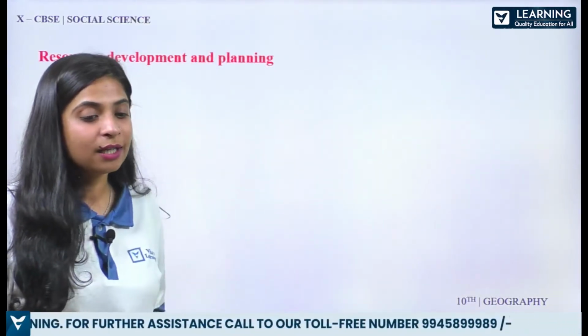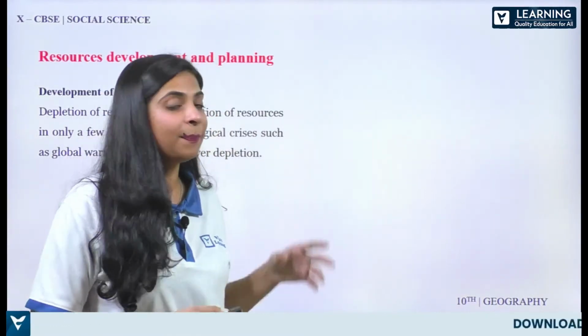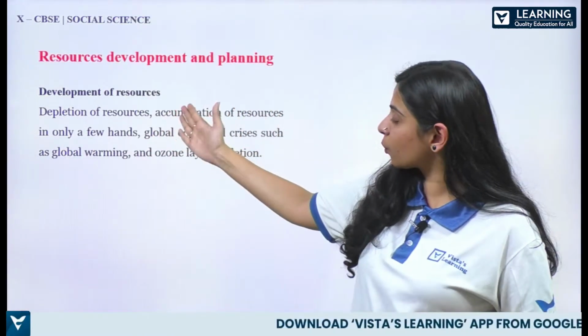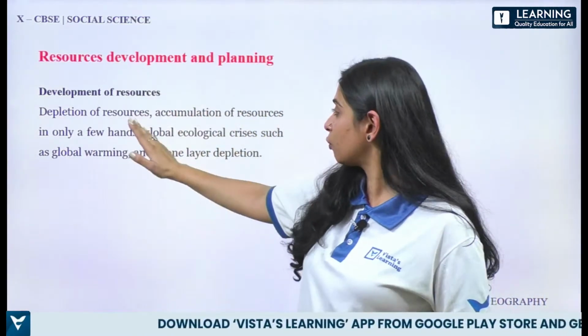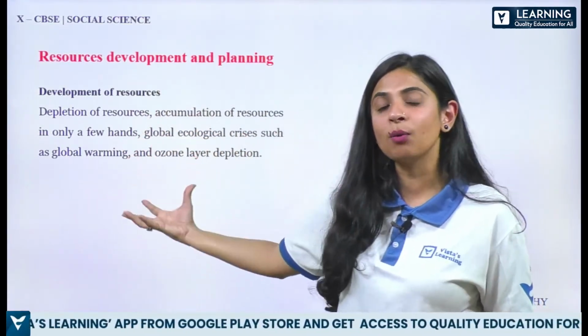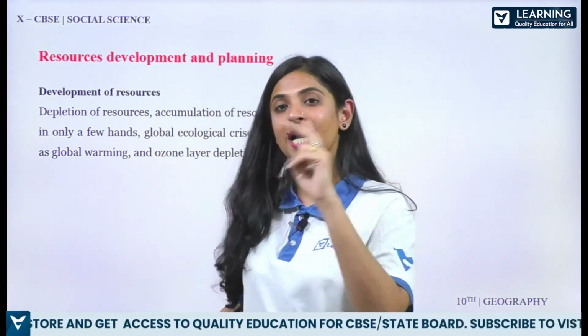Now moving ahead, resource development and planning. कैसे हम resource को develop कर सकते हैं, whatever the resources are there with us, and also how we can plan better for the future. So इसमें depletion of resources, development of resources में सबसे पहला क्या है? Depletion of resources, accumulation of resources, which is accumulation of resources in few hands, means this shows the division or the space between the poor and the rich.